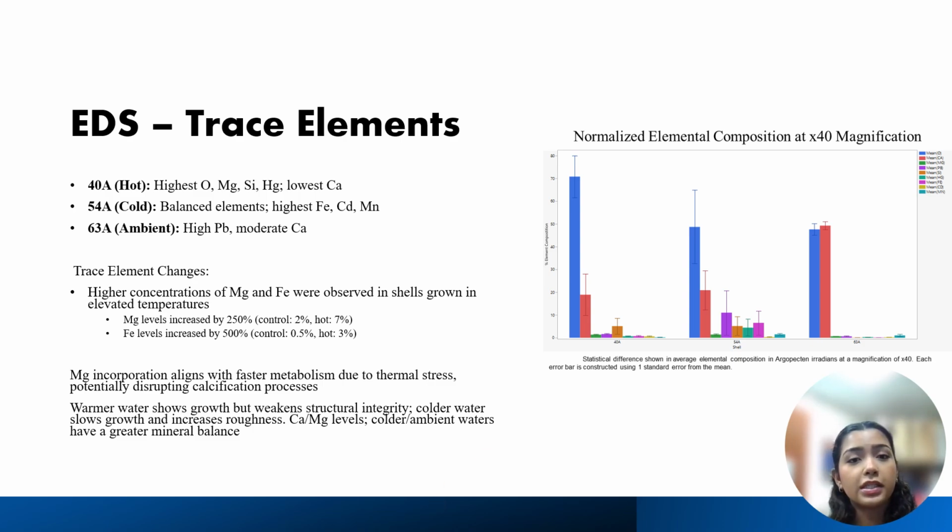Cold water shells showed that there was a balance between the elemental concentrations, including iron, cadmium, and other elements, and these elemental shifts suggest that thermal stress influences the shell composition, which is possibly linked to metabolic changes.